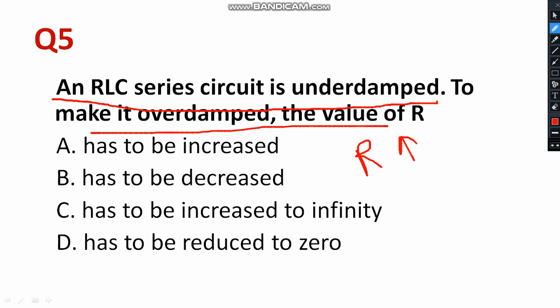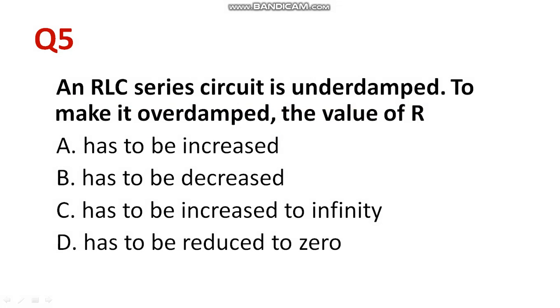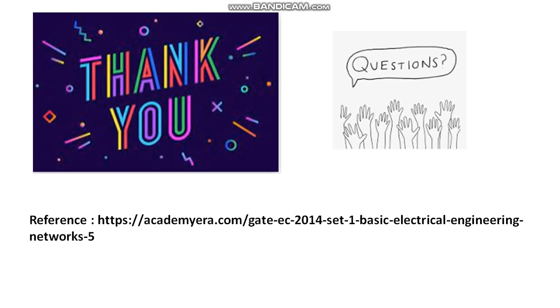If the value of R is high, the damping ratio will also increase. In case of underdamped, the damping ratio is less than 1. If overdamped, the damping ratio will be greater than 1.